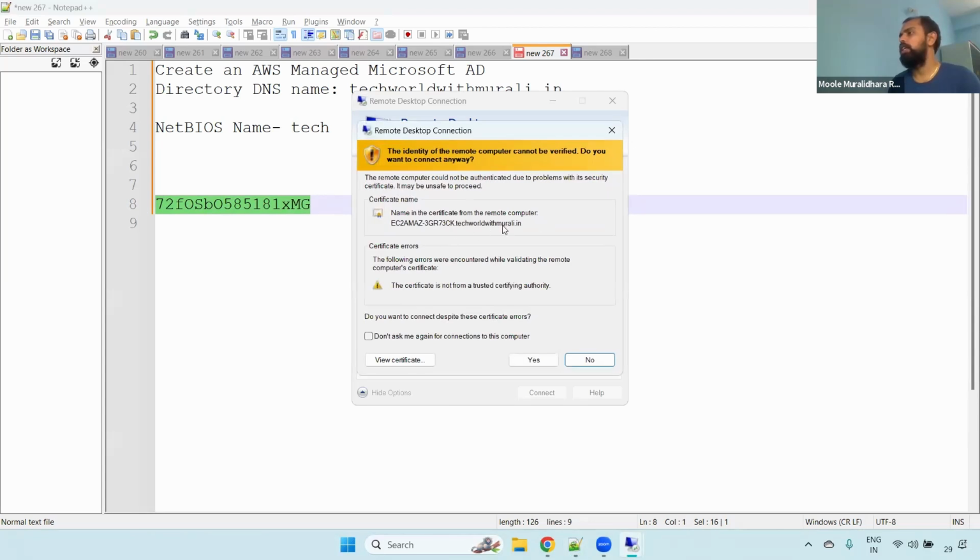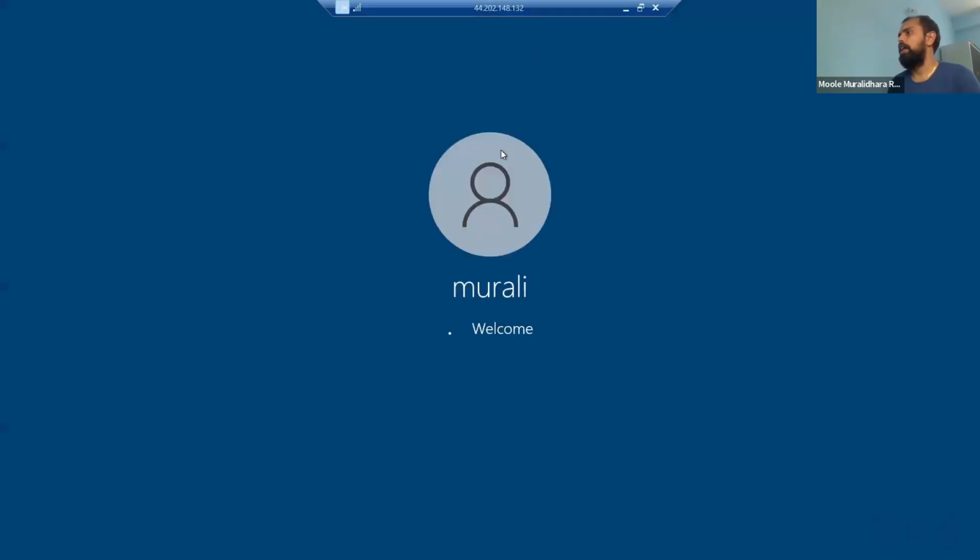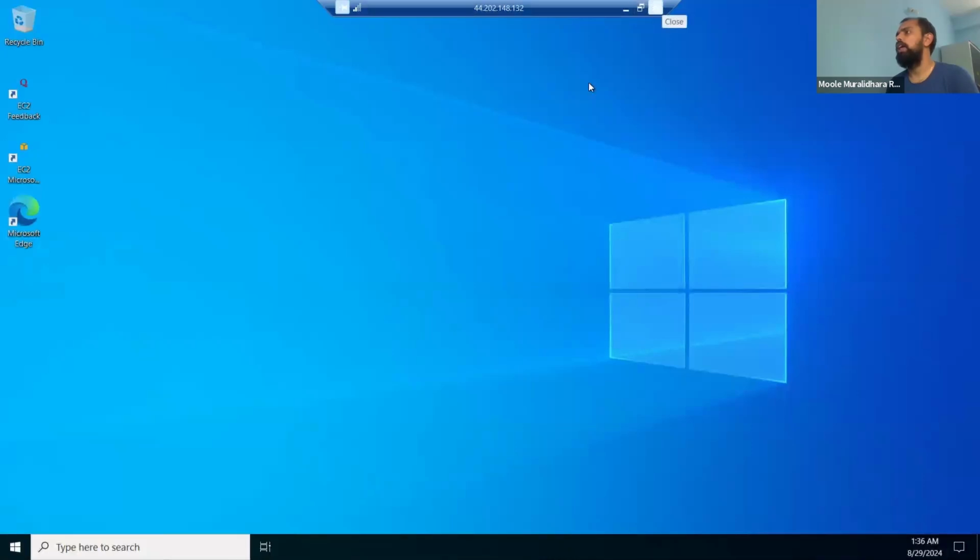Now you can see it here, I'm logging in with the particular user. Now I'm logging in using the Murli user. Understand, right? Now I'm able to log in. If you see here, Murli user, I'm able to log in to this particular server using AD credentials. Now this Murli user has admin privileges, so I can do anything inside the server.